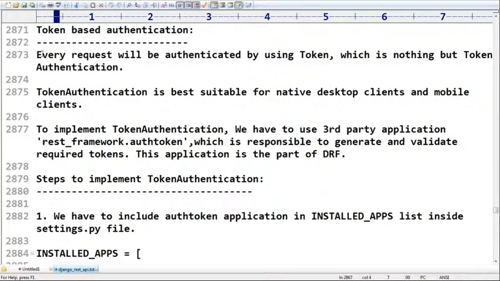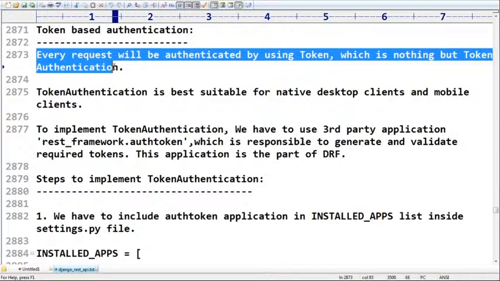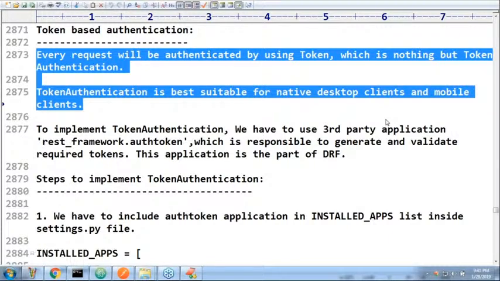Token-based authentication is best suitable for native desktop clients and mobile applications. To implement token authentication, we have to use a built-in application. Can you please spell out the name of this application?